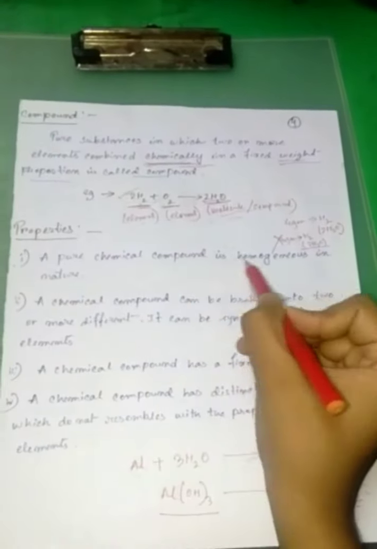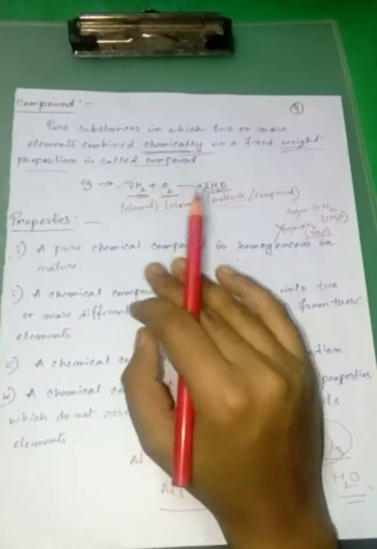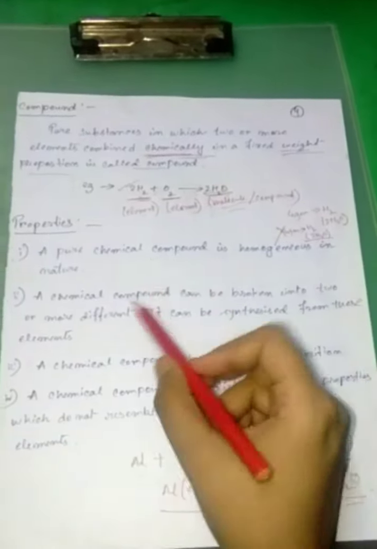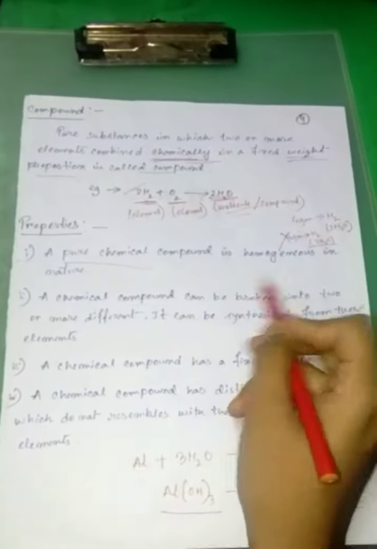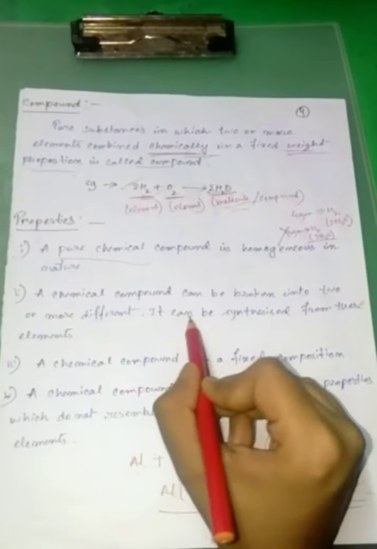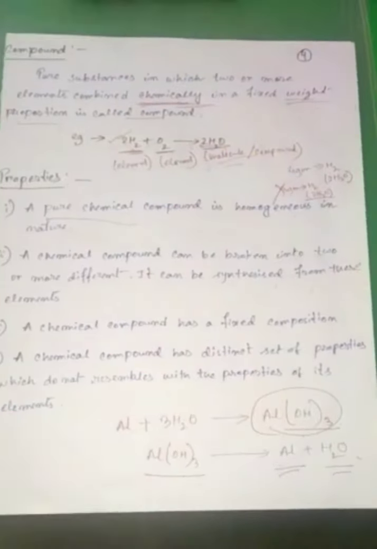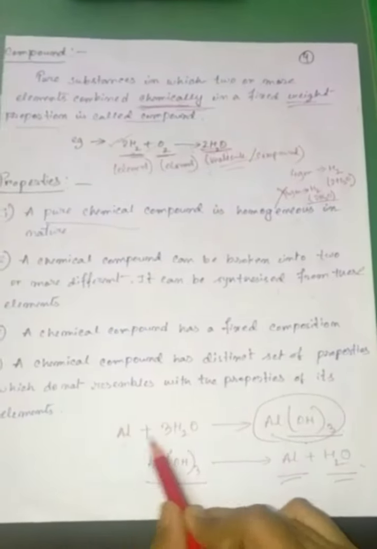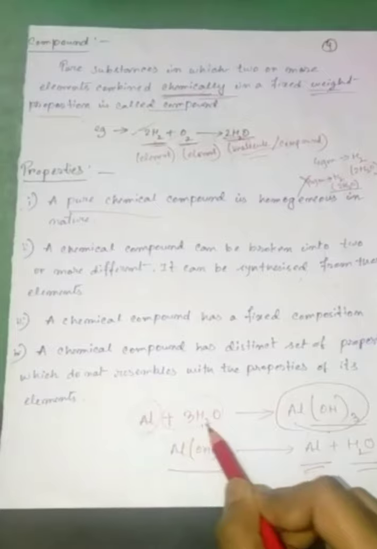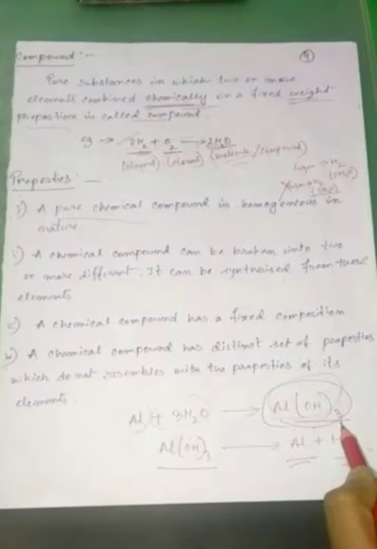A pure chemical compound is homogeneous in nature. I will discuss later what homogeneous is. Now we have to remember that a pure chemical compound is homogeneous in nature. A chemical compound can be broken into two or more different elements. It can be synthesized from these elements. Here I take an example: Al plus 3H2O. Okay, these two are combined chemically in a fixed weight proportion to obtain aluminum hydroxide.